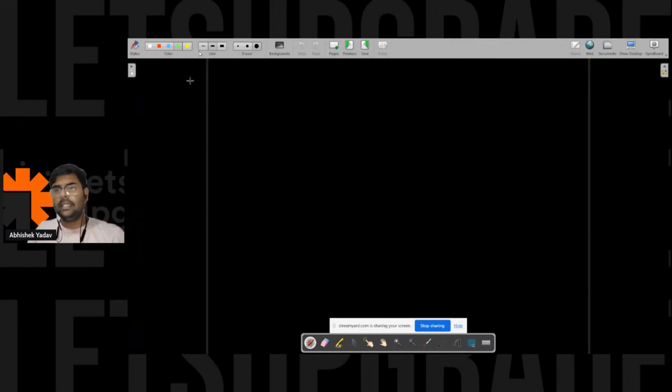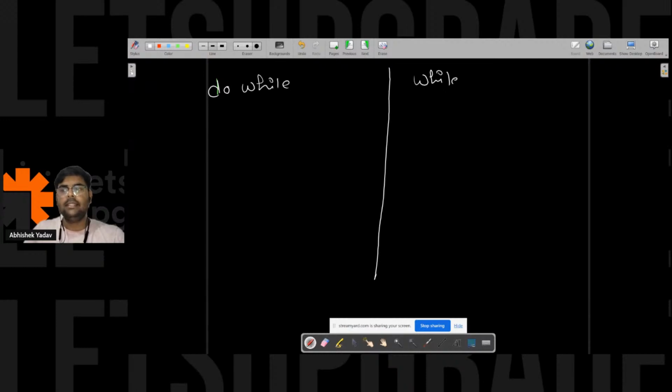So let's move to the next problem statement. Okay, so the next problem statement is what? You have to build a game. Let's first understand about the second iterative statement, that is do while loop. Can you guys write in the chat what is the difference between while loop and do while loop? Please write in the chat. Okay, till that time I'm writing the syntax here. Condition, body.